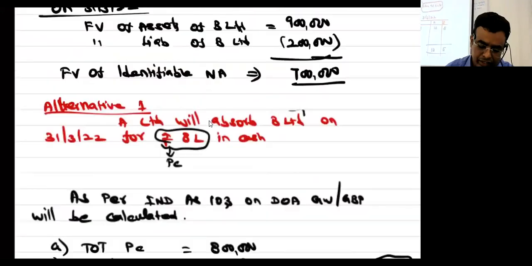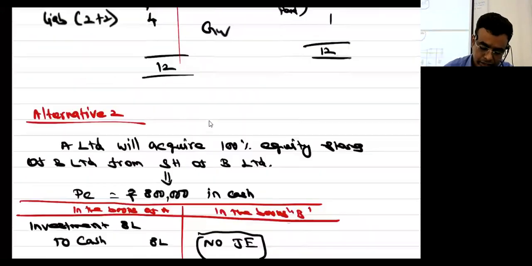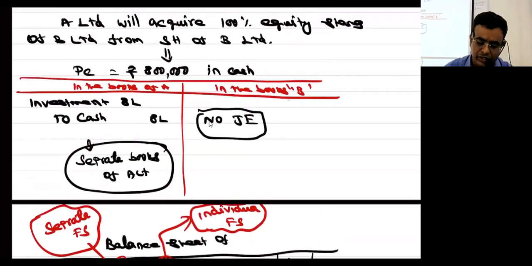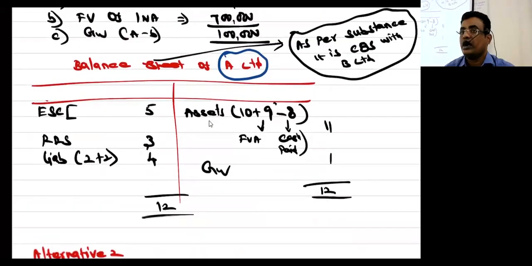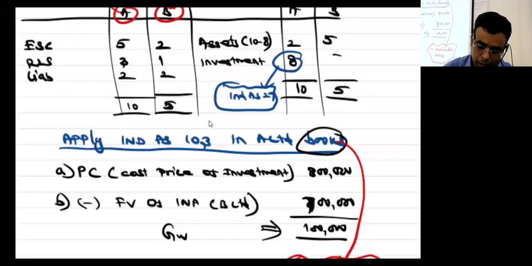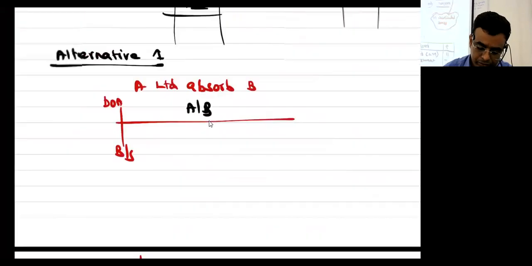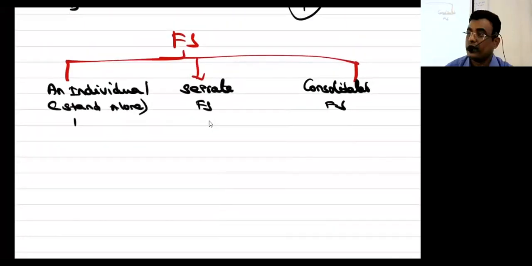Leave it, these are some examples. Alternative 1, alternative 2. I told you, alternative 1 is full, alternative 2 is 80%. Applying IND AS 103. CBS over. I hope you are clear on this.